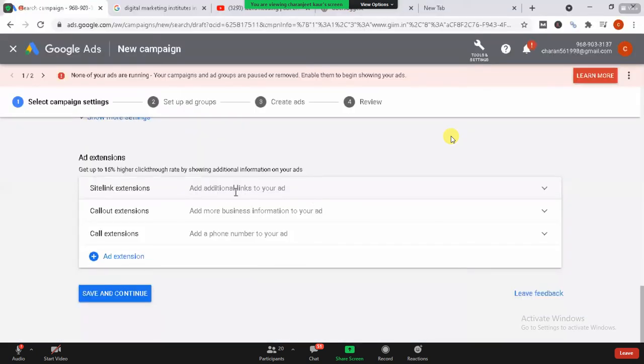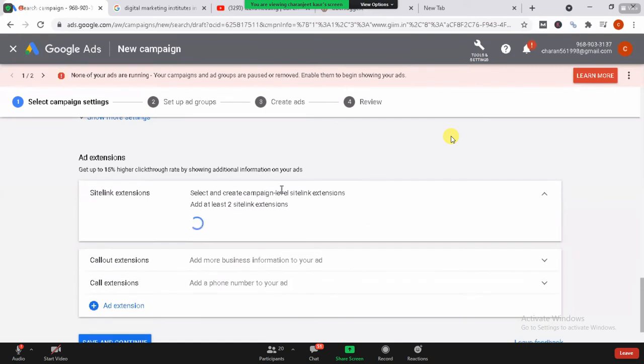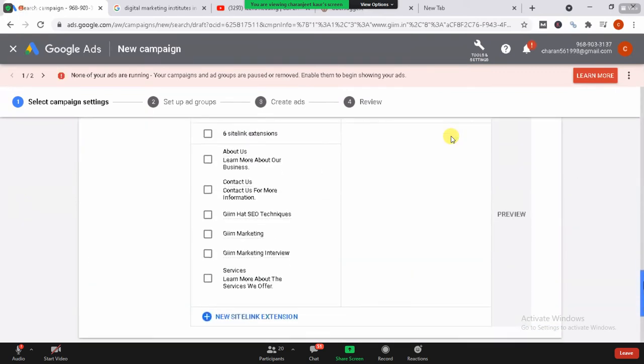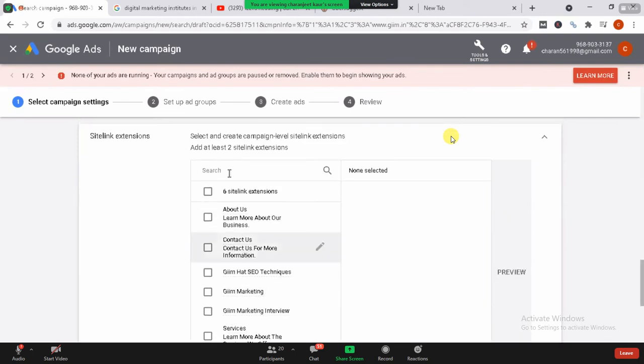Now, site link extension. They're talking about the site link extension. So see, now they have fetched all the information from my website. If you have not put the URL of your company over there, like in the beginning I said that I need conversions from the website, and if I have not clicked on that, they will not fetch the information. As I have put it over there, www.giim.in.